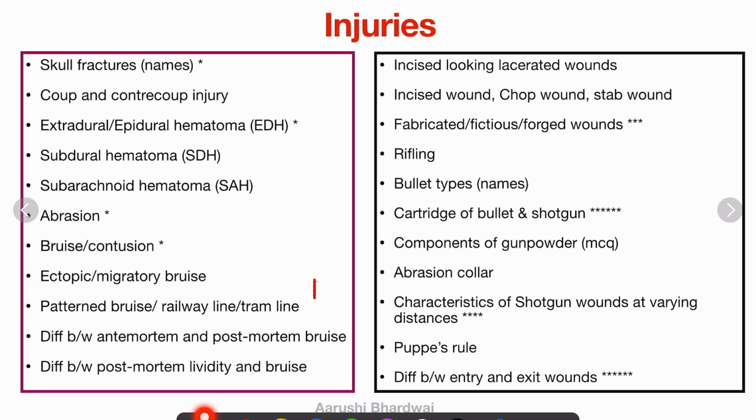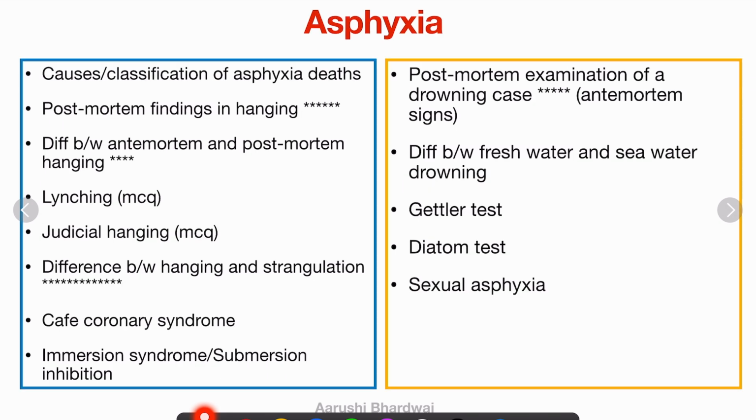It's very important. Okay, so let's come to asphyxia. In asphyxia, it's an overall very important topic, and one question will obviously be asked from asphyxia, and it has three major long answer questions, that is drowning, strangulation, and hanging, and it's very important. Okay, so causes and classification of asphyxial deaths. Postmortem findings, hanging, as you can see, so many star marks, very important. Difference between antemortem and postmortem hanging. Lynching and judicial hanging, MCQ purpose. Difference between hanging and strangulation, very important.